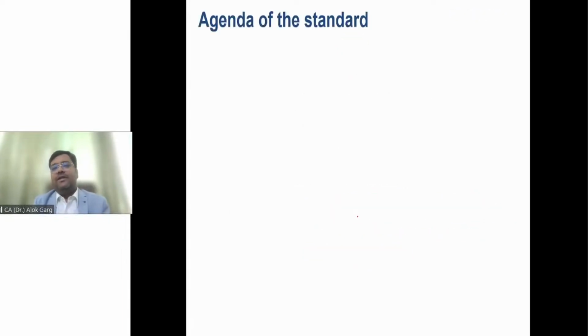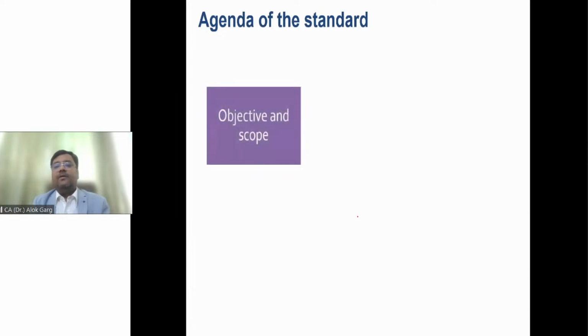If I talk about the agenda of the standard, of course, in every standard, since this is the first standard, let me give you a view of this standard. Yesterday, I told you how these Ind AS are structured. First, the main standard is there. Then there are some alphabetical appendices, appendix A, appendix B, appendix C. These are the interpretations and clarifications of the standard.